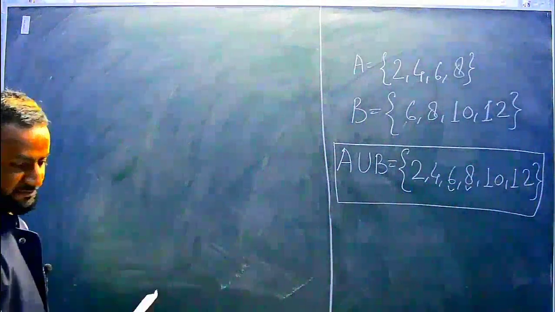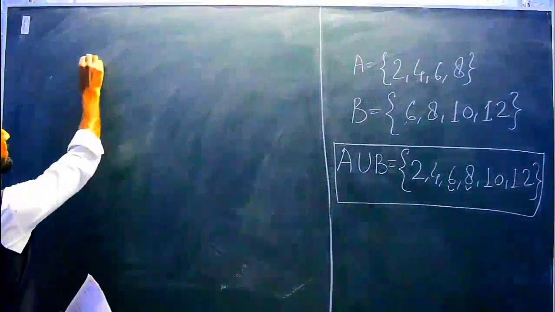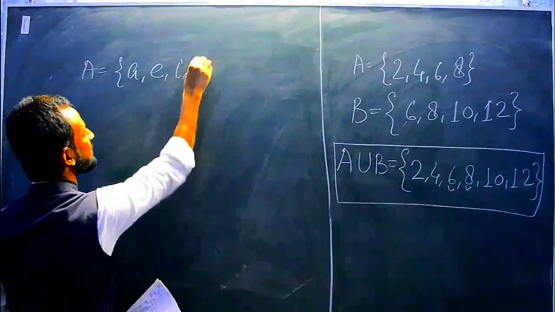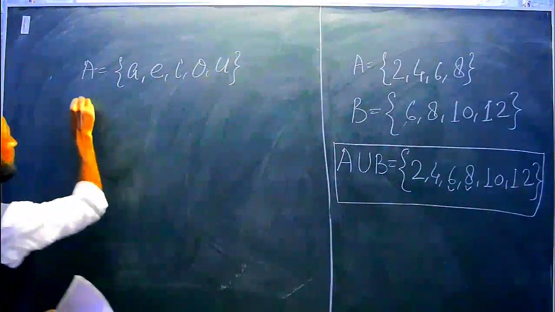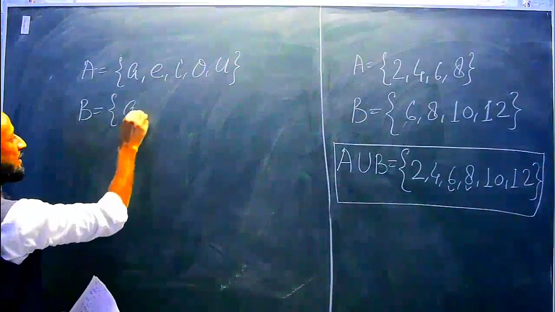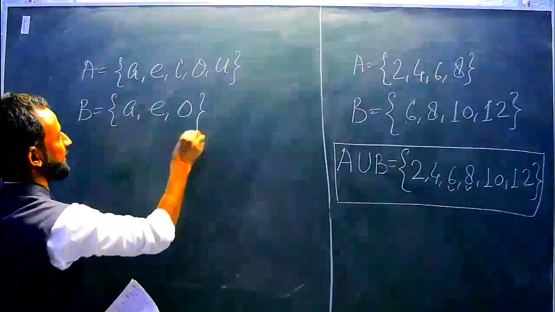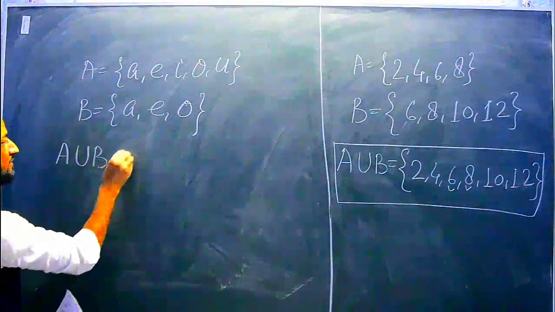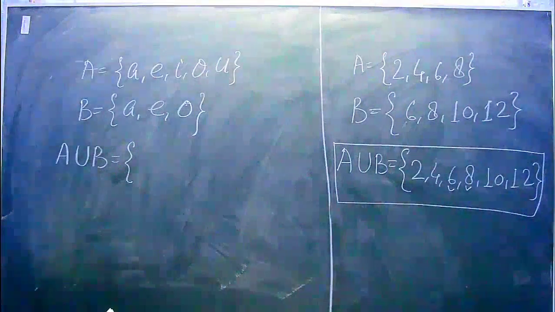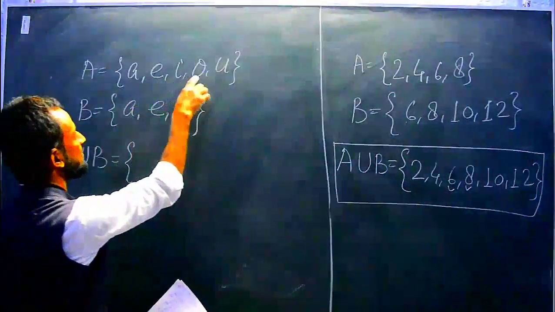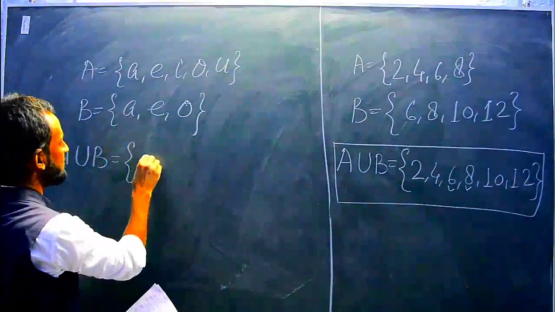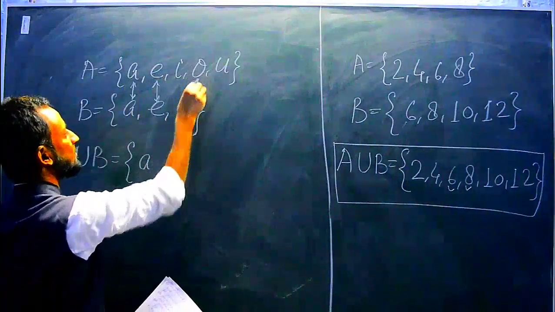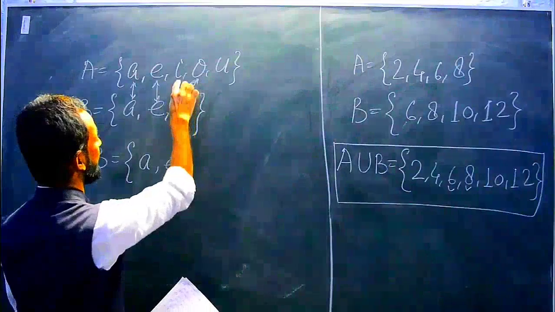Another example we can take: A equal to {a, e, i, o, u}, and another set B equal to {a, e, o}. Two sets. Now we have to find A union B. So A union B will be a, e, i, o, u, because in B we have 3 elements, a, e, o, and A also has i.